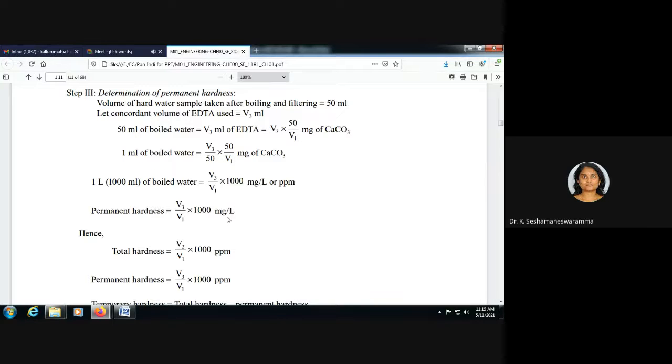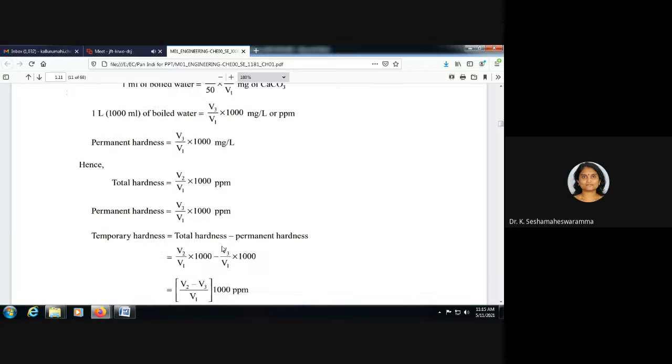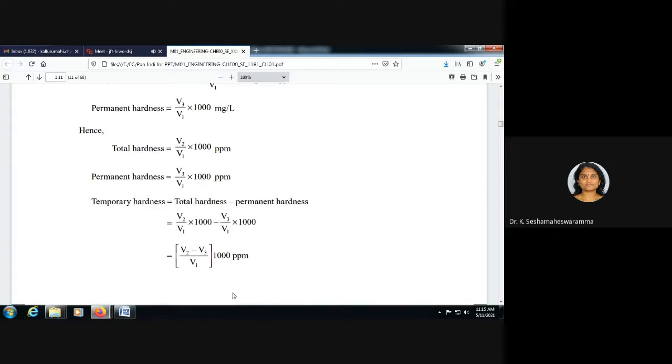So already we know the total hardness. Now we measured the permanent hardness. From that, how can we get the temporary hardness? Temporary hardness is equal to total hardness minus permanent hardness. That is V2 minus V3 by V1 into 1000 ppm.